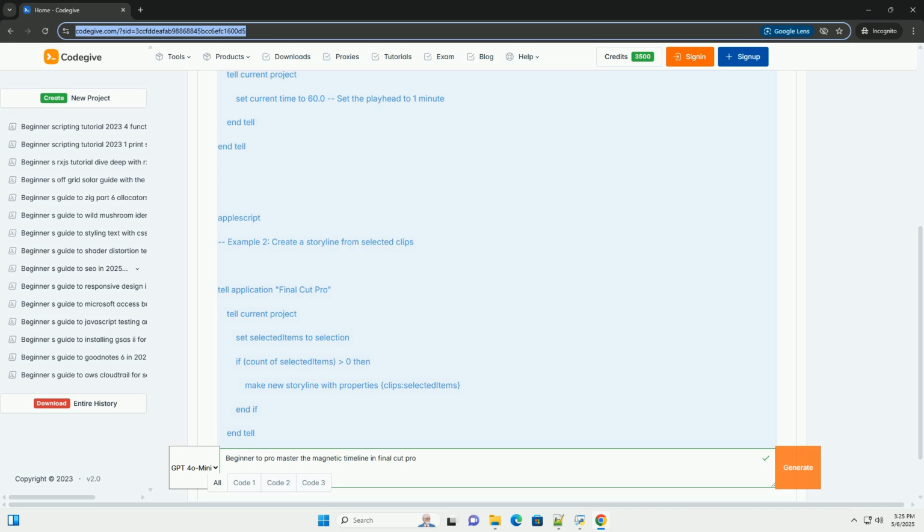1. Creating a storyline. Select the clips you want to group together. Then, go to Edit, Create Storyline, or use the keyboard shortcut CMD plus G.